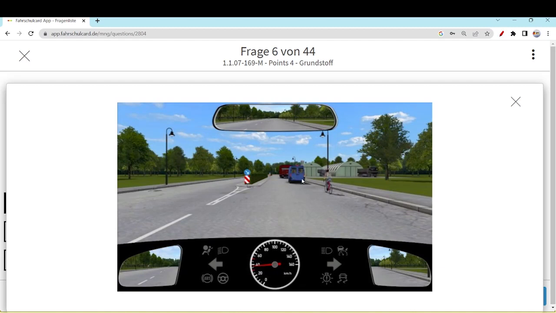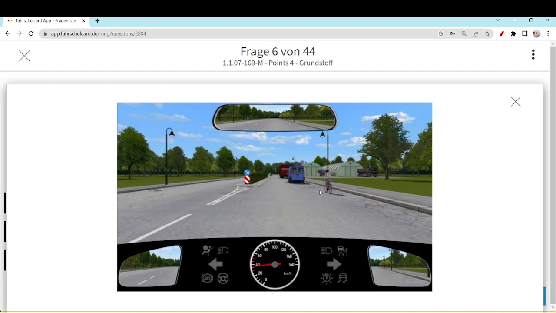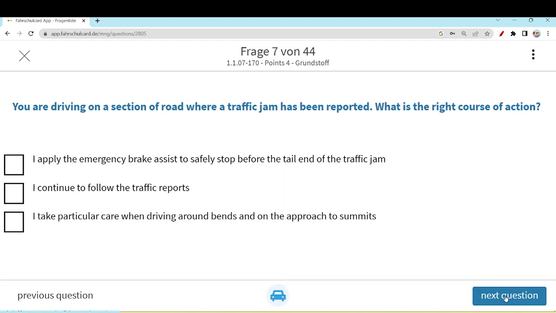The blue car, and definitely there will be a reason why he has stopped here. Maybe some situation here, you can see some buildings are there, maybe he is trying to go to that building, so definitely he will try to open the door from the driver side, and you should be aware of that. Even the cyclist pulling out to the left is also possible. Cyclist will try to continue the journey, and he or she will definitely try to bypass this parked blue car. So all three options look correct, and you see our answer is correct.